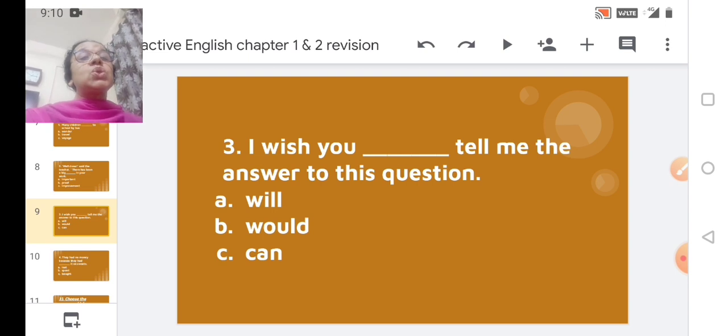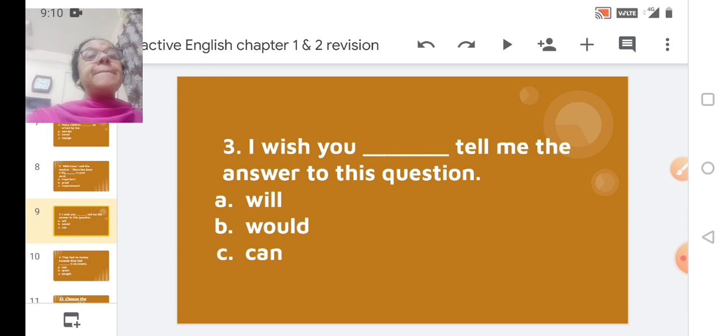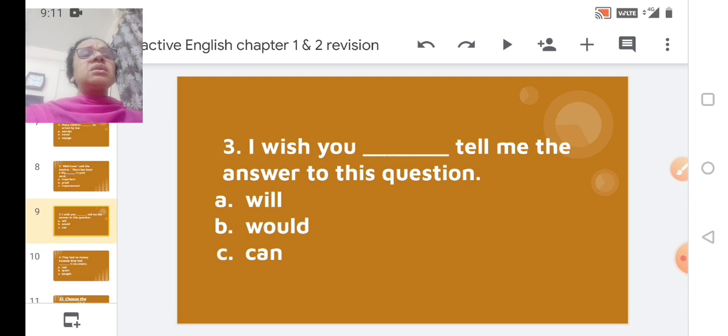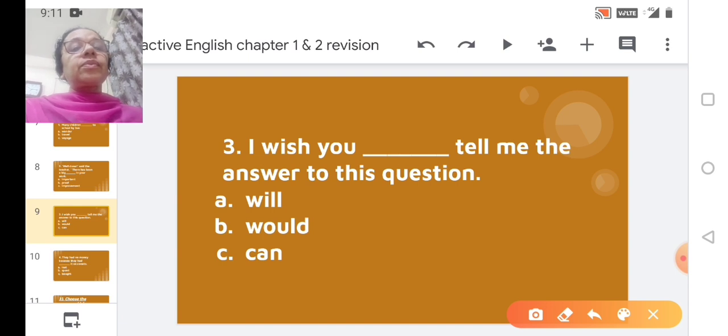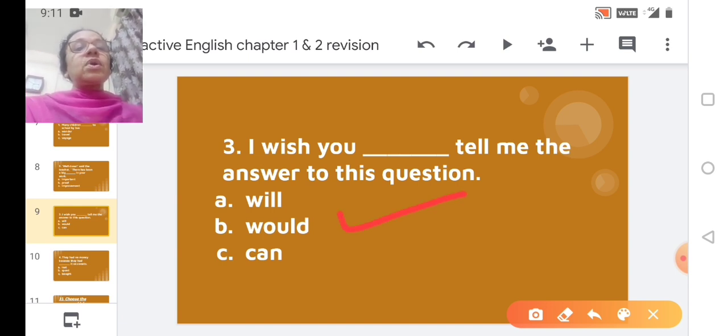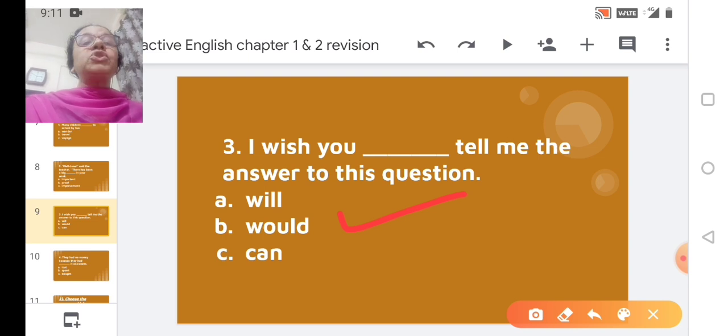So the options are will, would, or can. I wish you will tell me the answer to this question doesn't sound good. B, I wish you would tell me the answer to this question. That sounds correct. And third is, I wish you can tell me. Can also doesn't sound proper. So the correct option is option B, would.